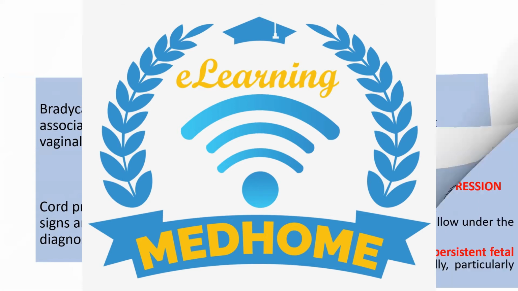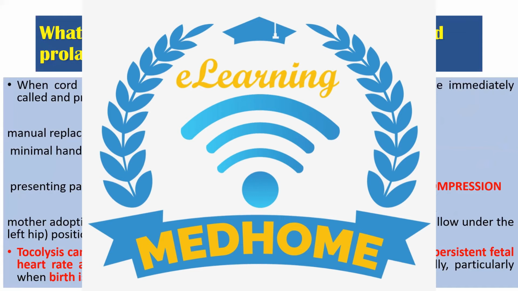No. When cord prolapse is diagnosed before full dilatation, assistance should be called, we know already about the theater and all, but manual replacement of the cord is not recommended. Minimal handling of loops of the cord lying outside the vagina. Why? Because there is a risk of vasospasm. Excellent. Vasospasm.